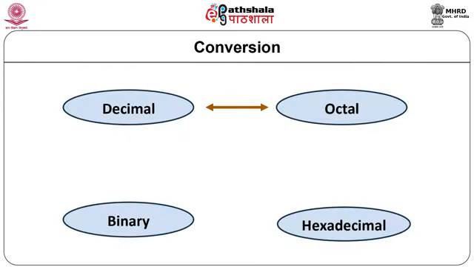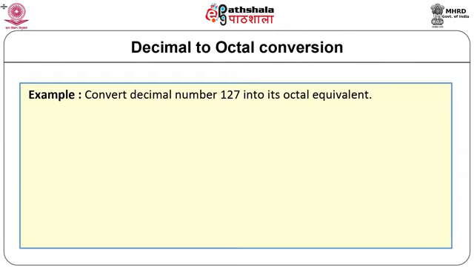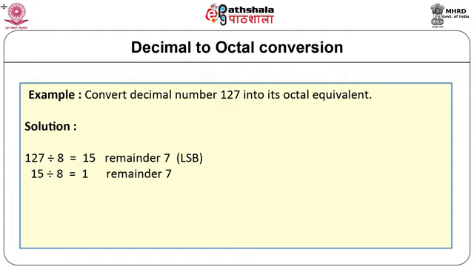Let us now consider decimal to octal and octal to decimal conversion. Decimal to octal conversion can be obtained using the double-dabble method. The integer part is converted with repeated division by 8 and multiplied by 8 for fractions. 127 is divided by 8 to generate quotient 15 and remainder 7, which is treated as LSB. 15 is divided by 8 to generate quotient 1 and remainder 7. 7 is divided by 8 to generate quotient 0 and remainder 1.